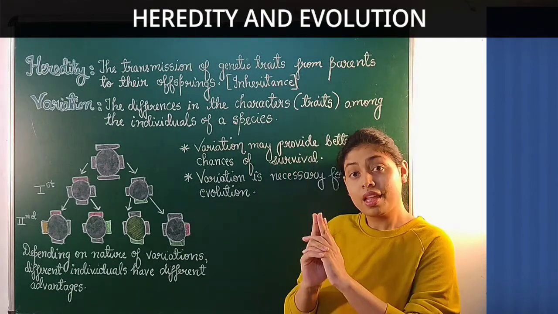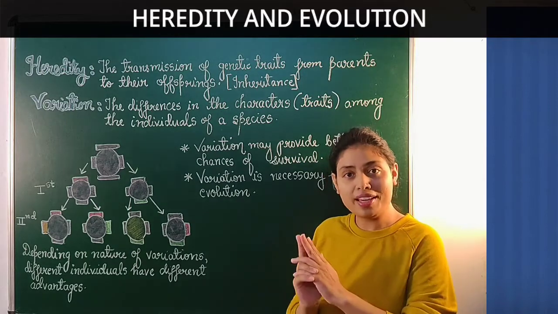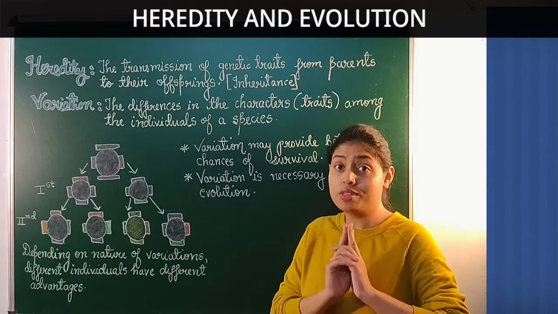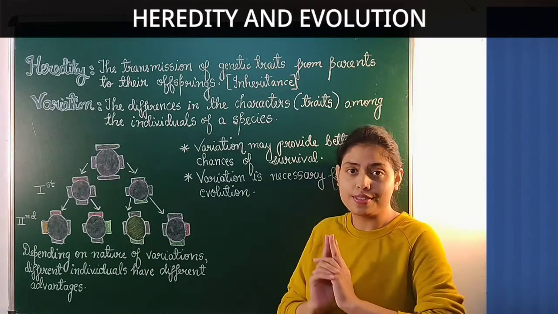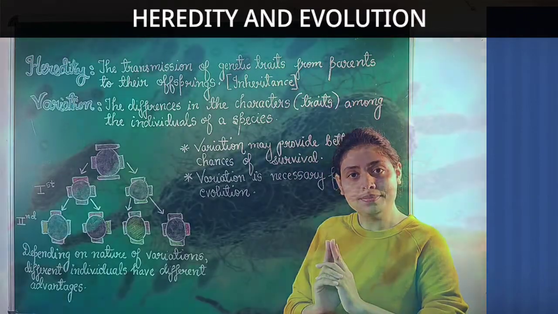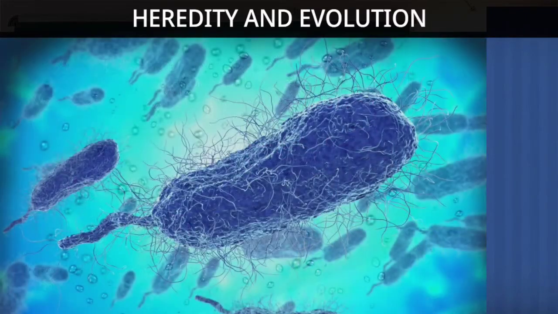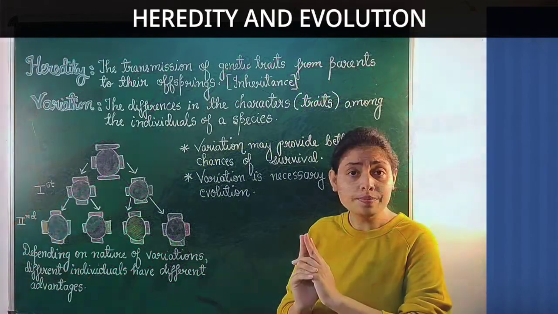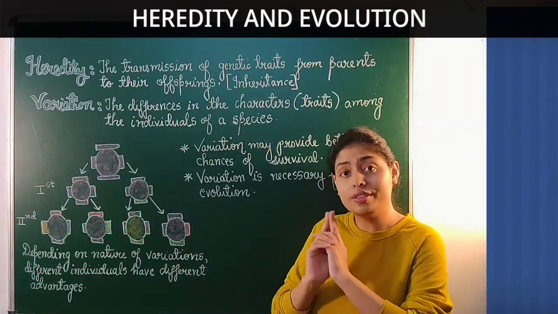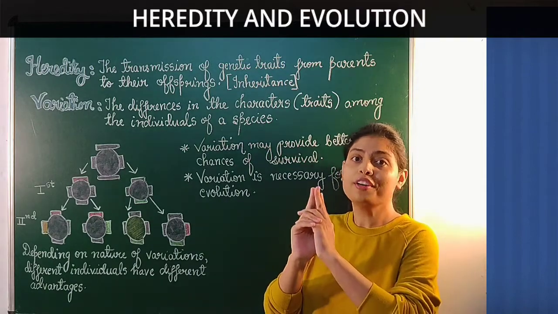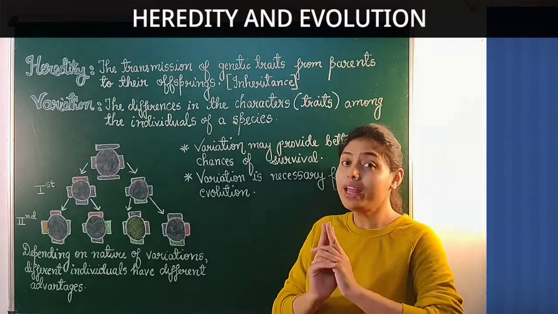Depending on the nature of variations, different individuals have different advantages. For example, a population of bacteria was living in temperate water. Now what is temperate water? Temperate water has a moderate temperature, neither too hot nor too cold. Now what happens?